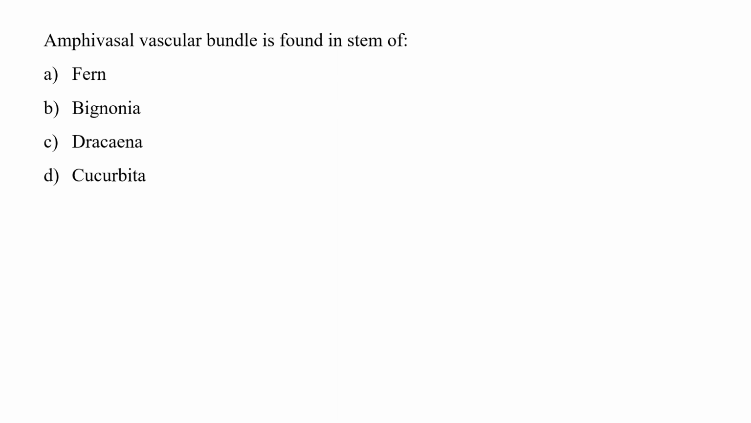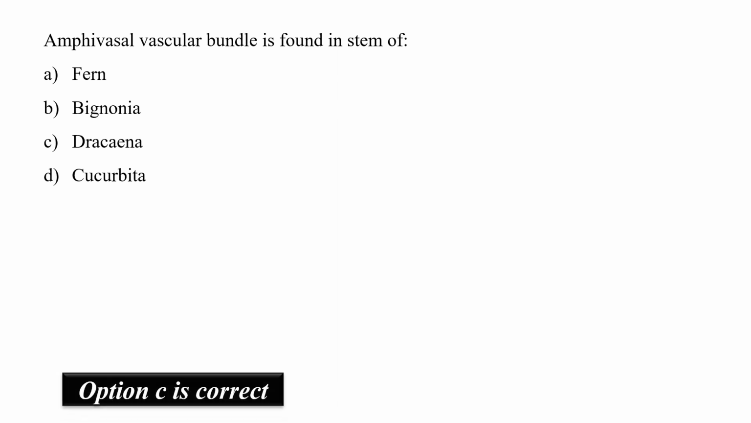These amphivasal vascular bundles are found in the stem of Dracaena. So our correct option is C, that is Dracaena.